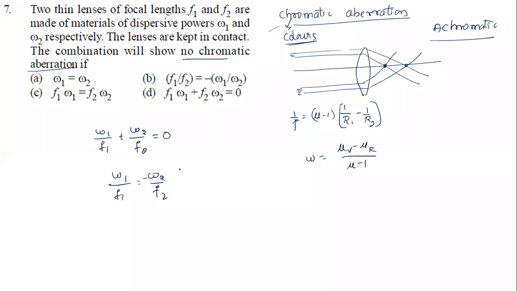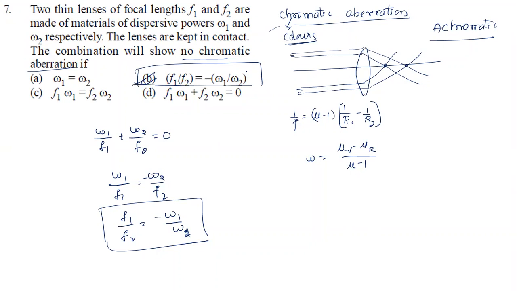Is anyone matching here? Look, the second option is matching for this. So if I take f1 by f2, it becomes minus omega 1 by omega 2. So it is for what type of combination? Chromatic, no, achromatic aberration. Achromatic combination. So this you need to remember.